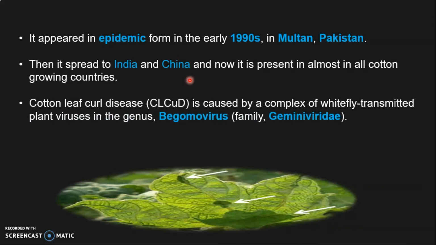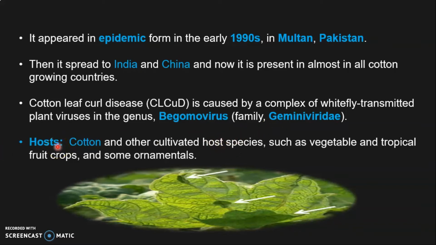Cotton leaf curl disease is a very complex disease, complex in the sense that many plant viruses are involved, but those viruses belong to genus Begomovirus and family Geminiviridae.